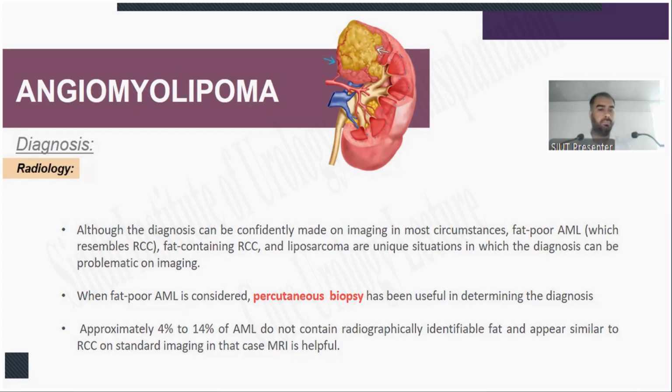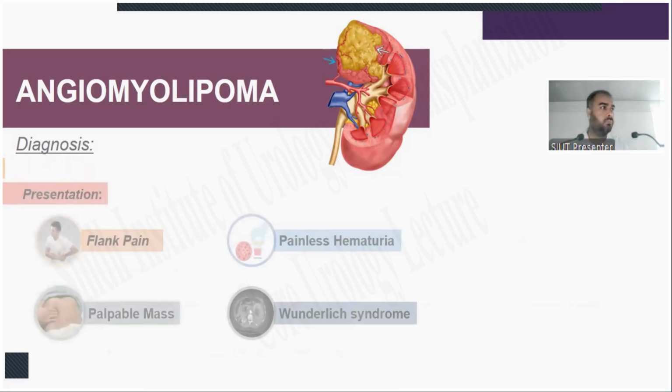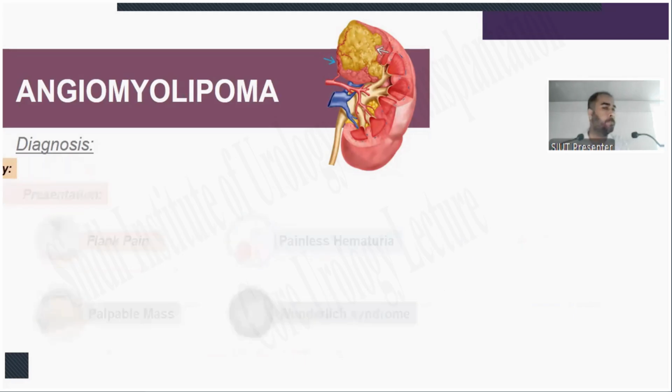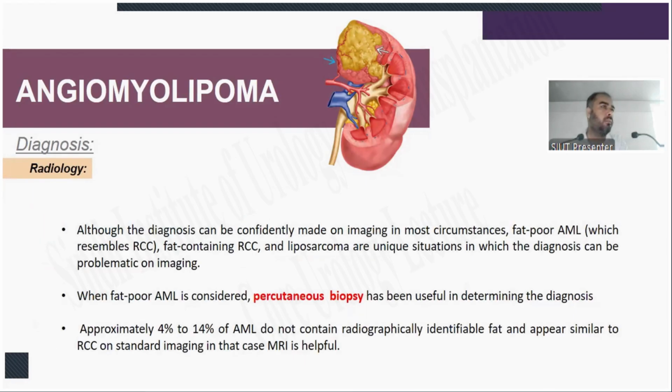Of all the benign lesions of the kidney, AML is quite frequently diagnosed. But one thing that slips out of our minds is the turnover of AML into malignancy somewhere down the line. So it is a hamartoma, but not a hamartoma proper. It is in transition.